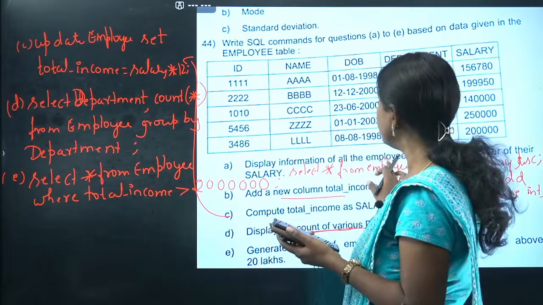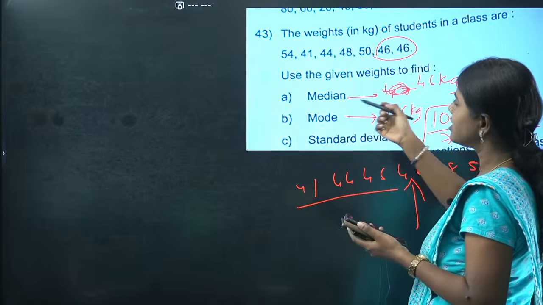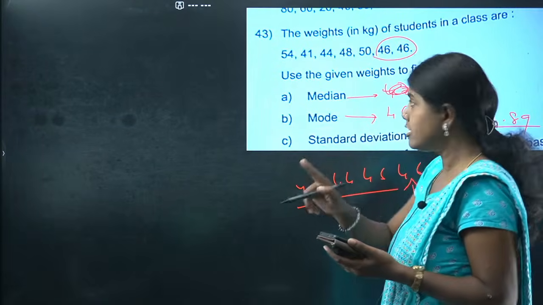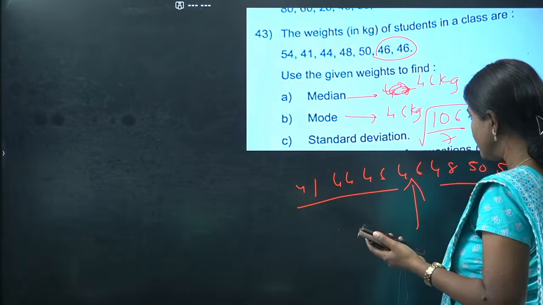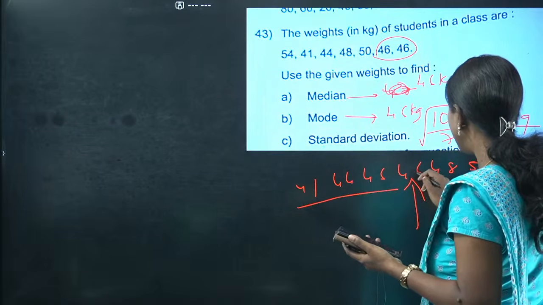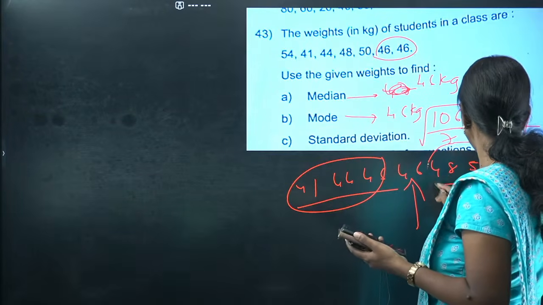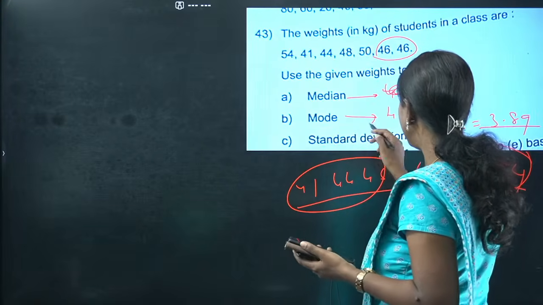Mode also. Mode is pretty simple, students. I think that is what you had got. See, in this case, only 46 is repeated. It is not that you have multiple modes here, only one mode. 46 is repeated here, 46 is the answer. And for the median, as I told you, you arrange the elements in ascending order and find the right middle value. I'm going to leave 3 here. This is going to be 46. 46 will be the answer for the median here.